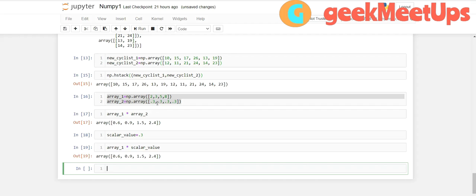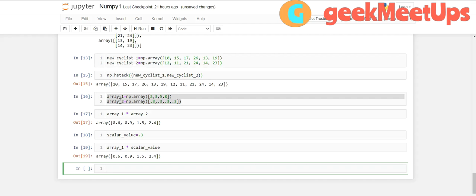Because in NumPy arrays we are doing element wise calculation. Got it? In NumPy we are doing element wise calculation. That's why the shape must be equal.